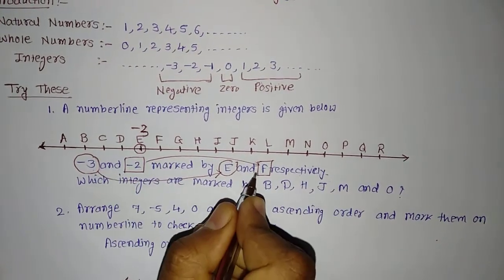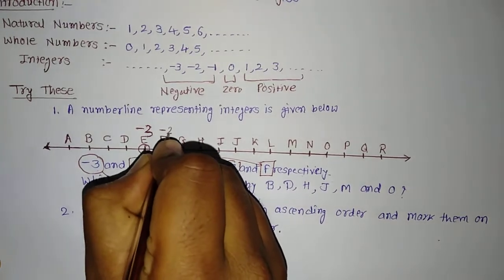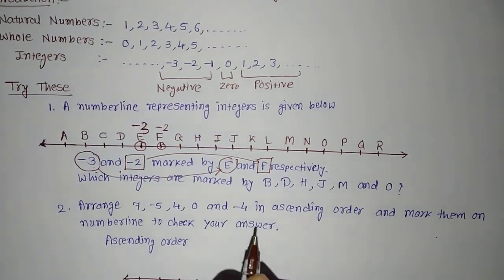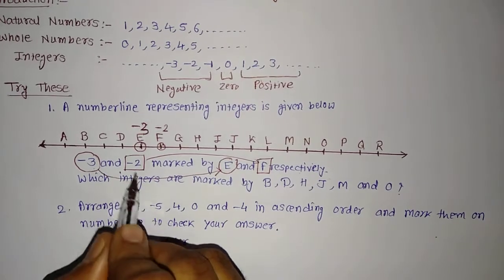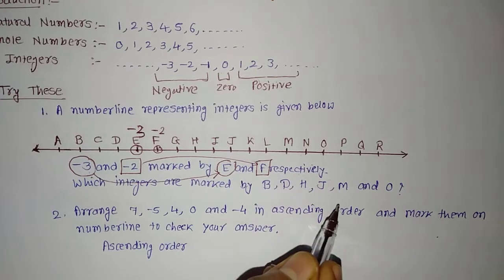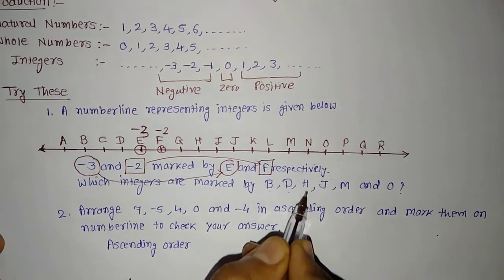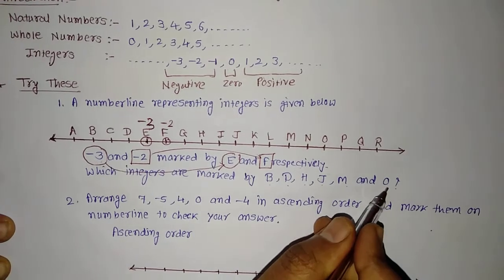3, and this F point is minus 2. This one, it is minus 2. So you can see as it is given, minus 3 and minus 2 are marked by E and F respectively. Which integers are marked by B, D, H, J, M and O?